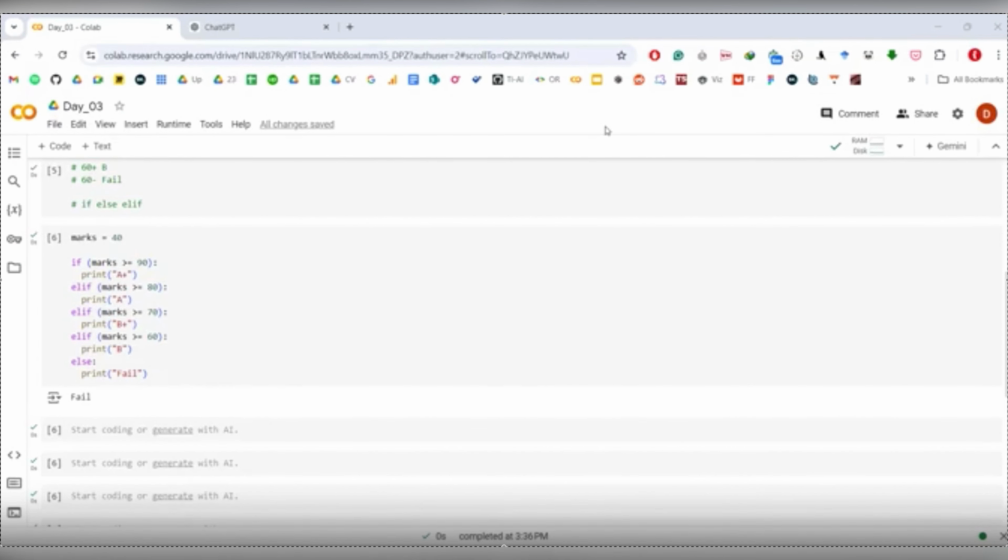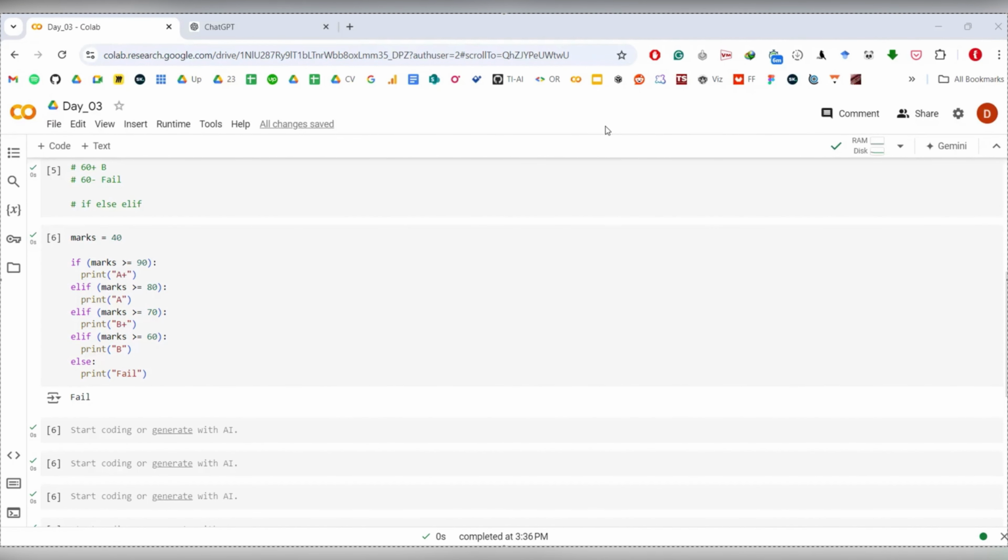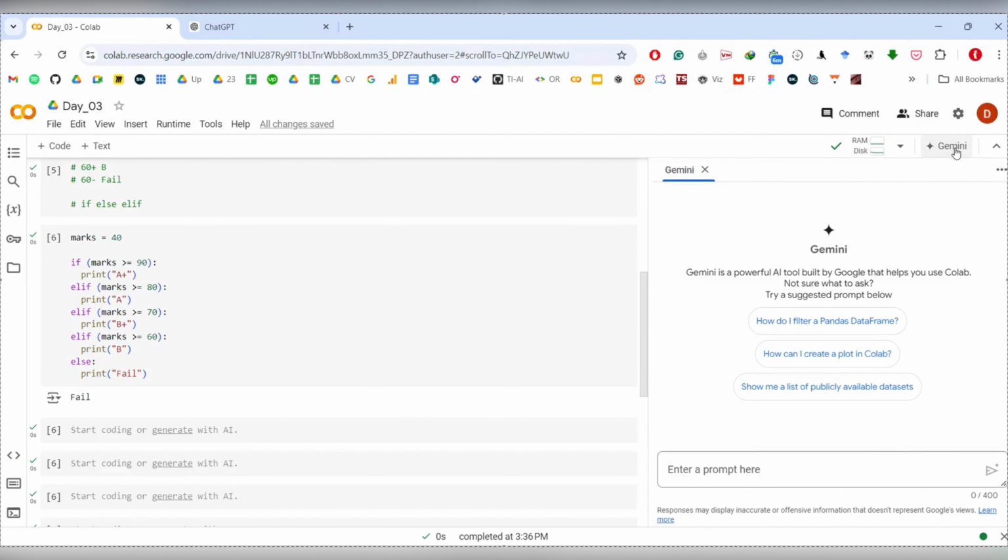Now that we've learned all of this about if else, let us see how we can use Gemini to test ourselves. I'll also tell you how to use this feature inside Colab. So this is our Colab, and towards the top right corner there is Gemini, and you click on this. Let's say I'm a very beginner in Python, and I want to test myself, to see how well I am able to do. For example, I've learned this concept of if else, and I want to practice it.